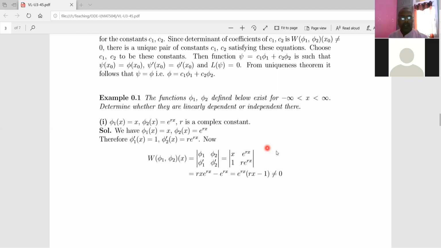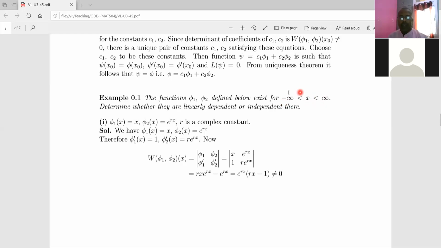The first example which we consider today is here. We consider two given functions, and we will see whether those two solutions are linearly dependent or linearly independent on this interval, that is minus infinity to plus infinity.